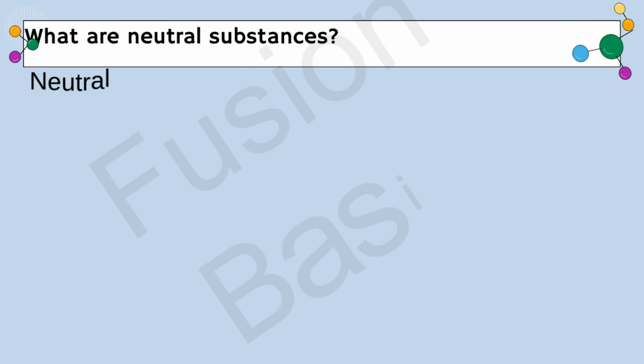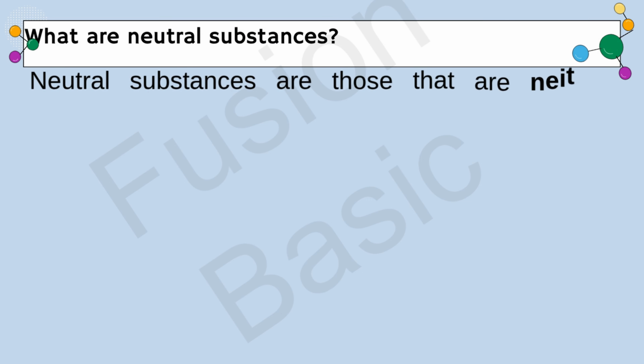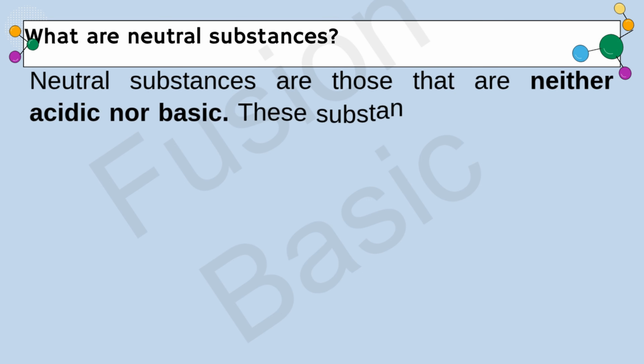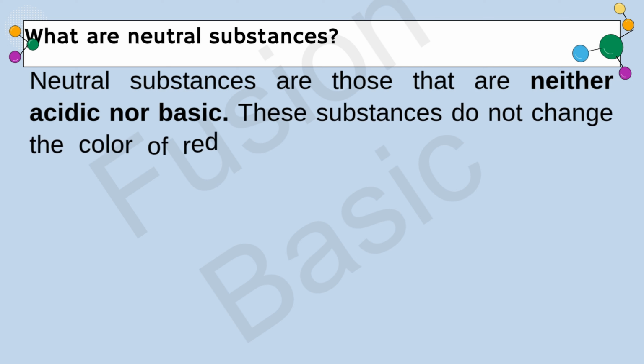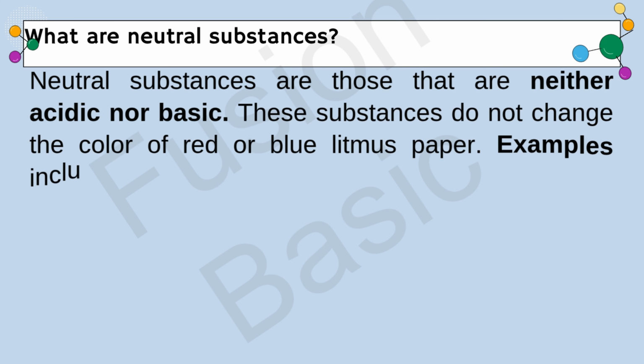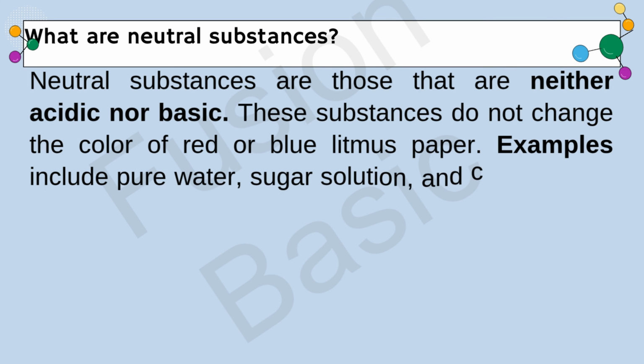Question. What are neutral substances? Solution. Neutral substances are those that are neither acidic nor basic. These substances do not change the color of red or blue litmus paper. Examples include pure water, sugar solution, and common salt solution.